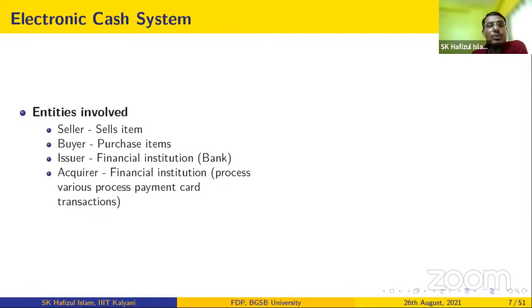The buyer wants to purchase some item using a credit card, maybe a debit card, maybe electronic cash, or maybe digital cash. All these can be processed by the acquirer. The acquirer processes it, and then informs the issuer bank, and the same amount will be deducted from the buyer's account and credited to the seller's account.